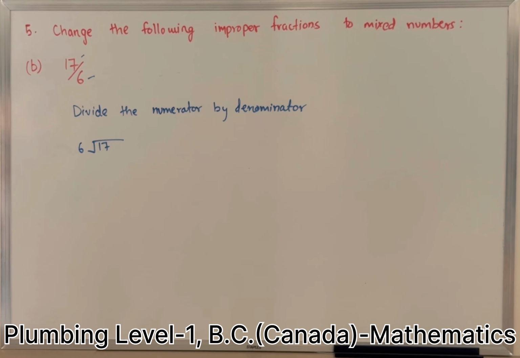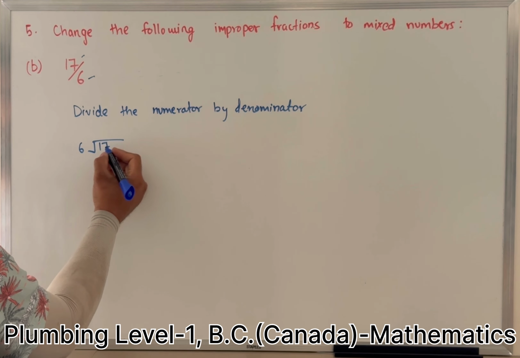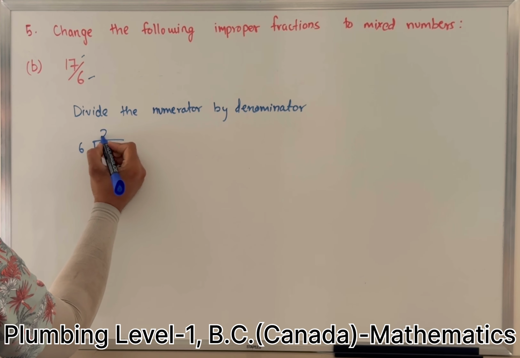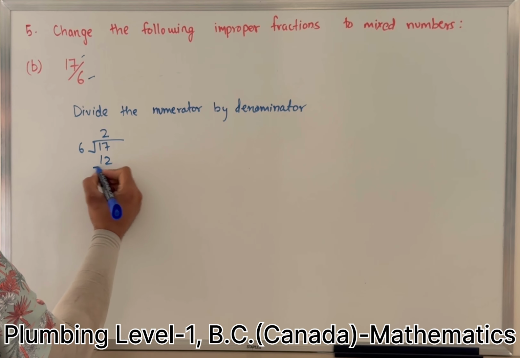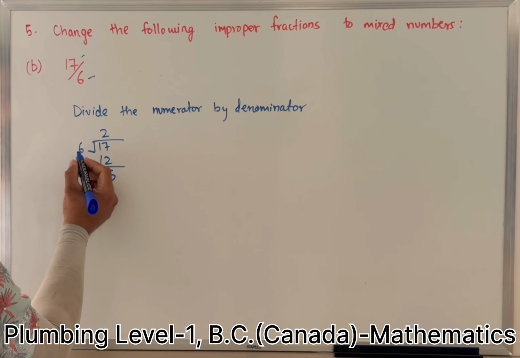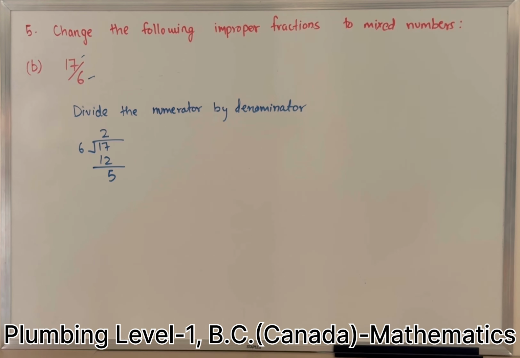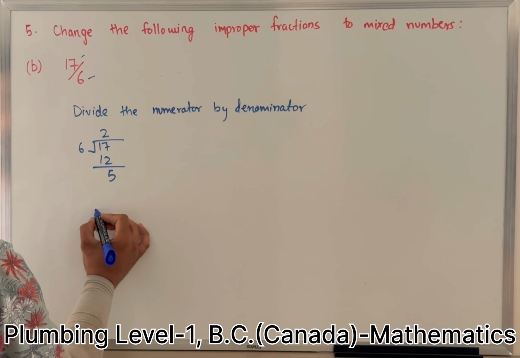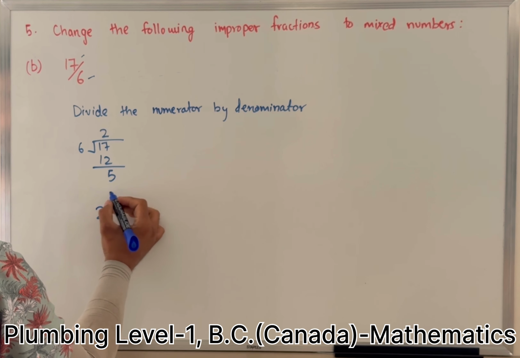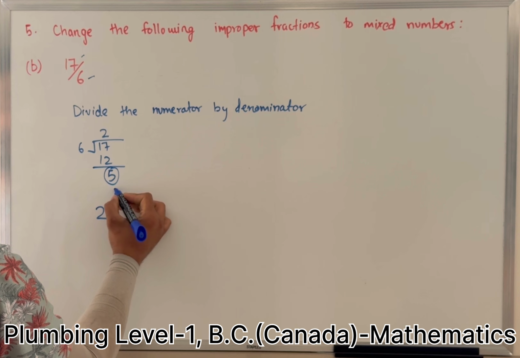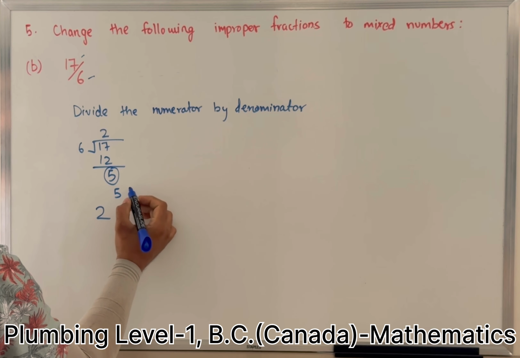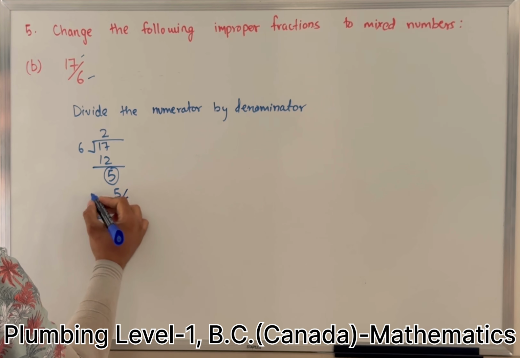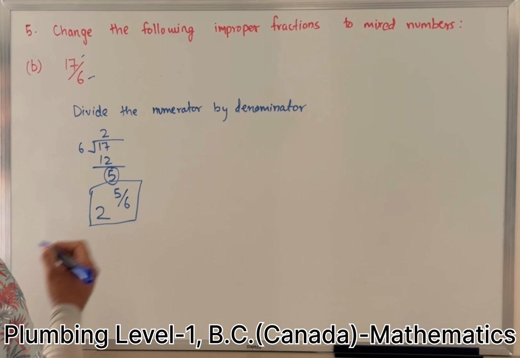So 6 times 2 is 12, 6 times 3 is 18, which is more than this. So we can only do it by 2, which is 12. We are left over with 5. We can't divide 5 by 6 anymore. So 2 is our whole number, and then we have 5 left over, which is going to go as a numerator, and your denominator will be the same. So 2 and 5/6.